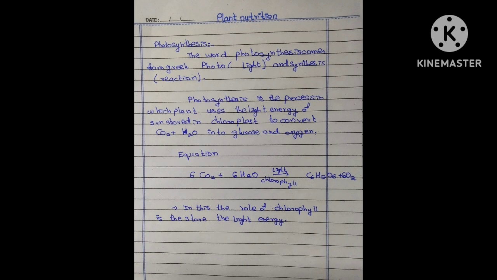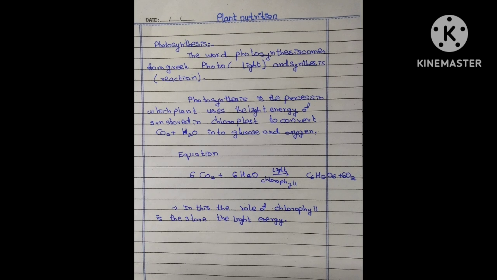Now, what about the role of chlorophyll in this? The role of chlorophyll is only to store the light energy which is to be used. It is also a question how photosynthesis converts one form of energy into another. So we can say that in photosynthesis the light energy of the sun is stored or trapped by the chlorophyll, which is later converted into chemical energy in the form of glucose. So this was about the basics of photosynthesis.